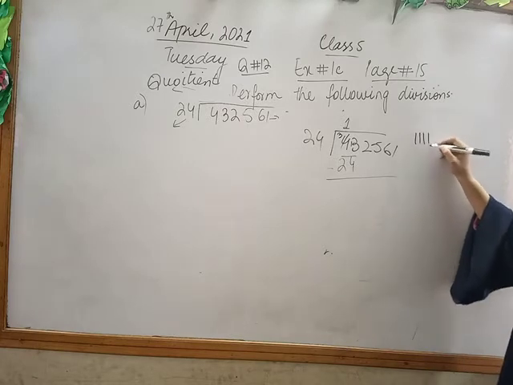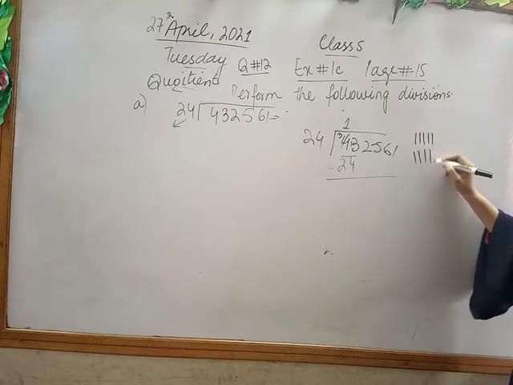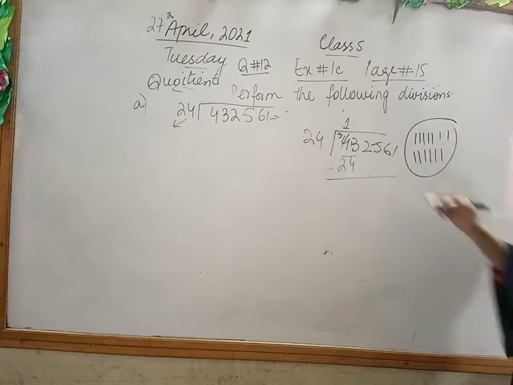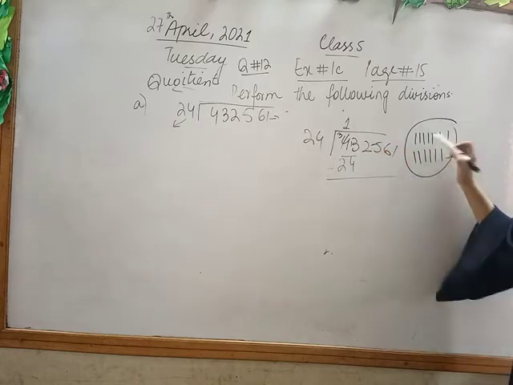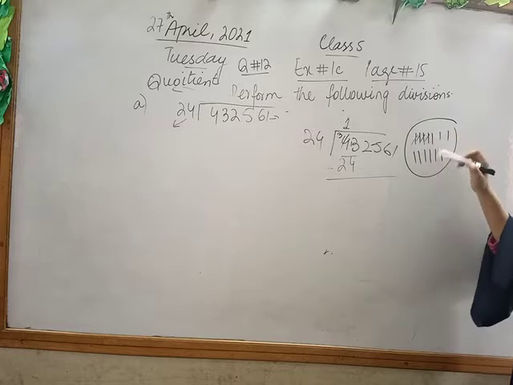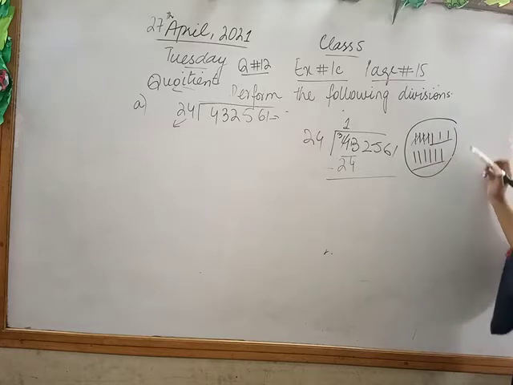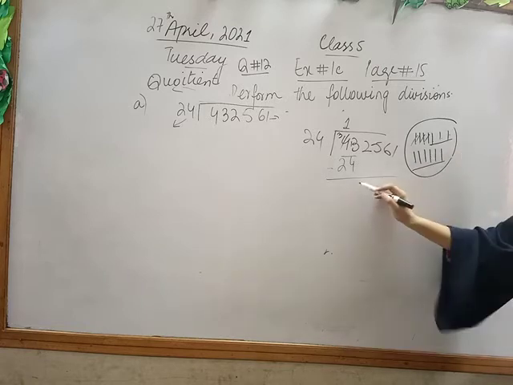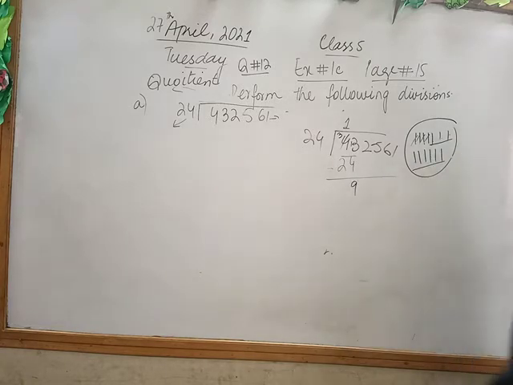1 2 3 4 5 6 7 8 9 10 11 12 13. 13 and subtract, क्या करना है हमने? 4. 1 2 3 4, and how many are left, class? 1 2 3 4 5 6 7 8 9. 9. 13 minus 4 is 9. Fine class. 13 minus 4 is 9.